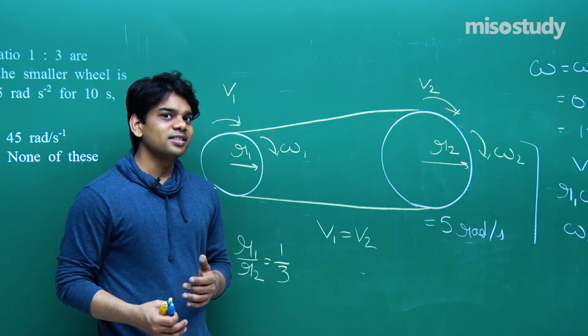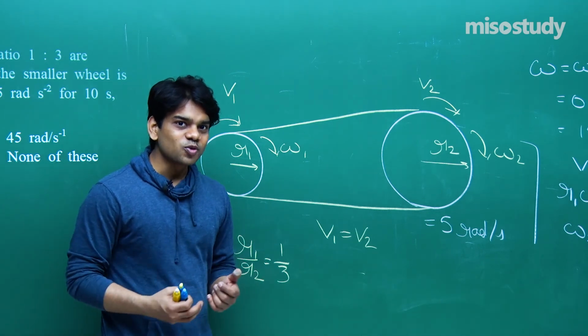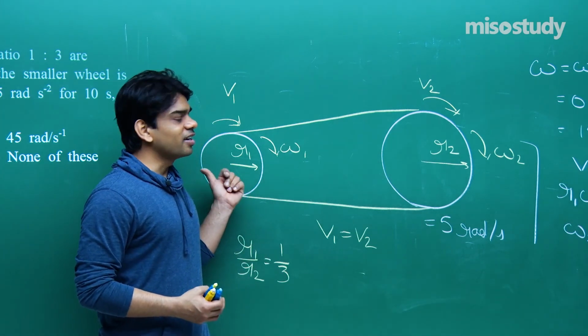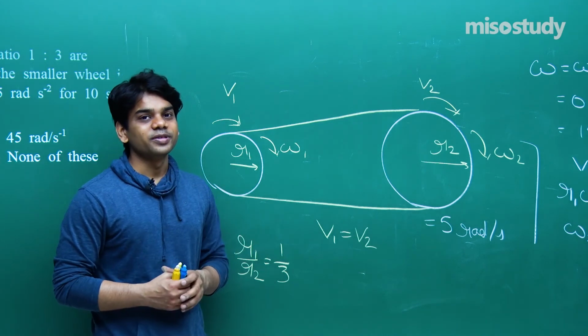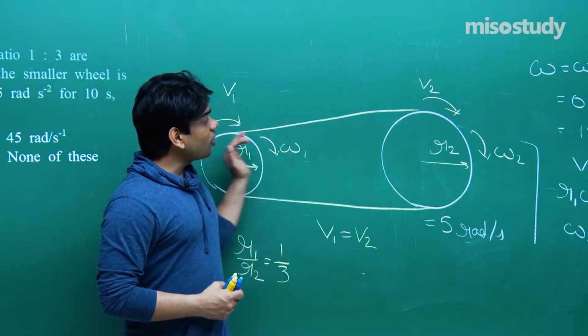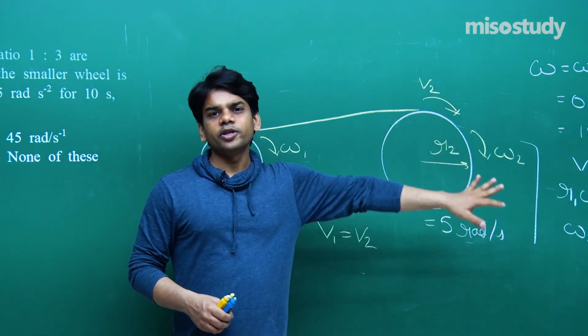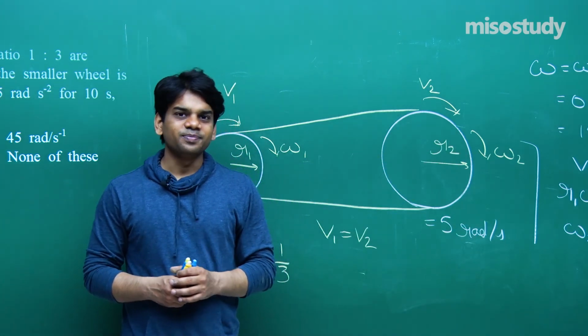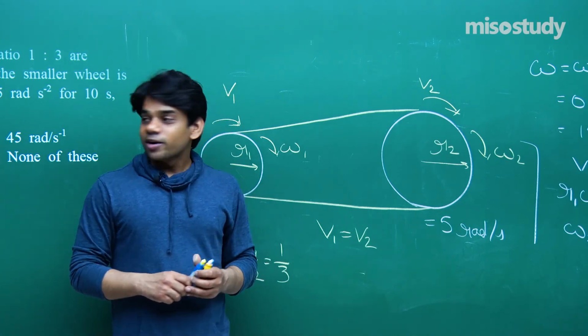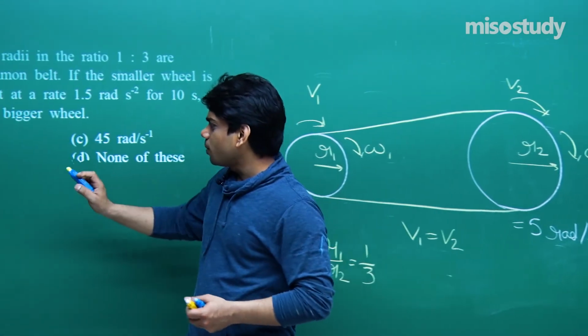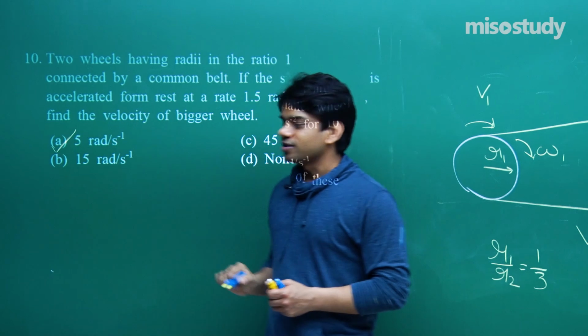that is of higher radius, would be rotating with a lower angular speed compared to the one which is at the rear end. This will be rotating at a higher angular speed, so that the linear velocity can be common for the tangential point; for any point on the wheel, its linear velocity will be the same. So the answer we got is 5 radian per second. Let's check. We have option A as 5 radian per second. That is the right answer.